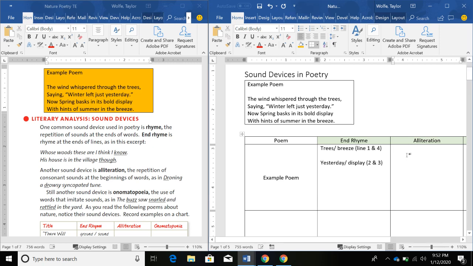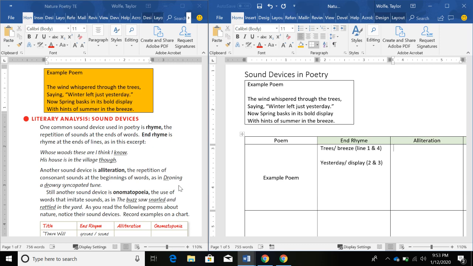Okay. The next thing we're going to look at is alliteration, which is the repetition of consonant sounds at the beginning of words. The example they give you over here is droning a drowsy syncopated tune. So what you want to look for when you look for examples of alliteration is anytime we have words that start with the same letter again and again in a line of poetry. Like, for example, when I read a story to my daughter at night, there's a slimy swamp monster. The repetition of the S sound is alliteration.